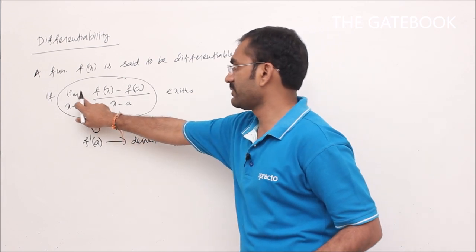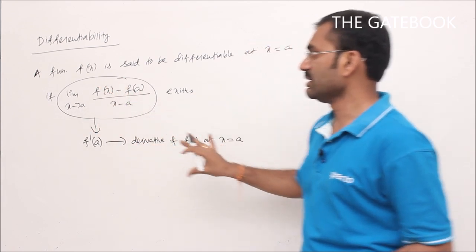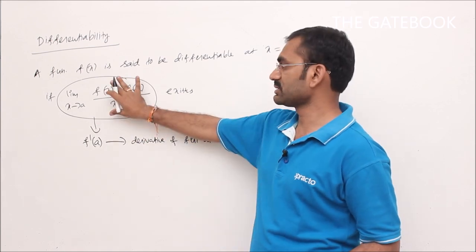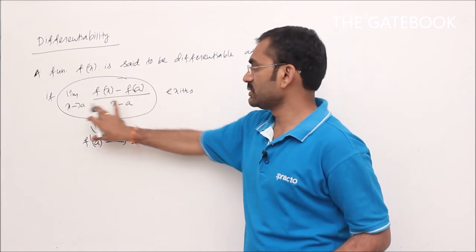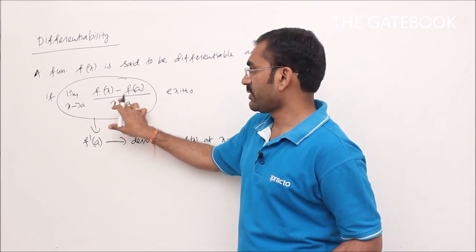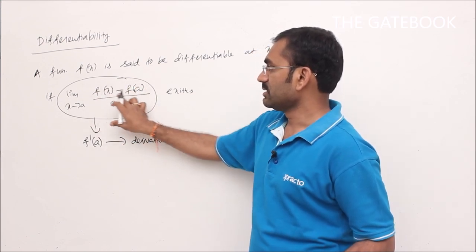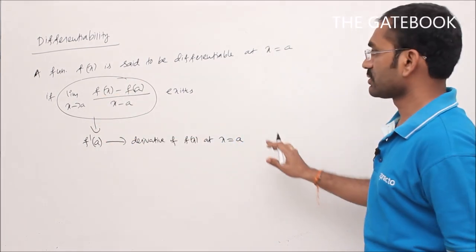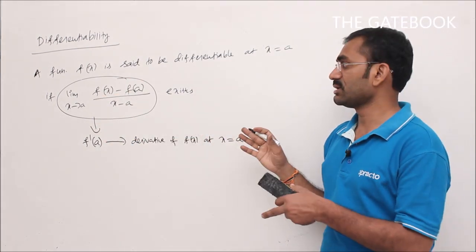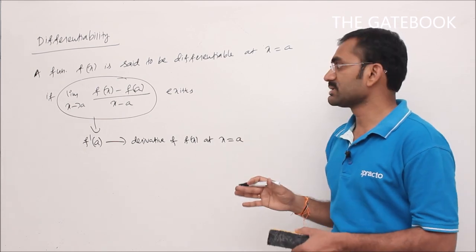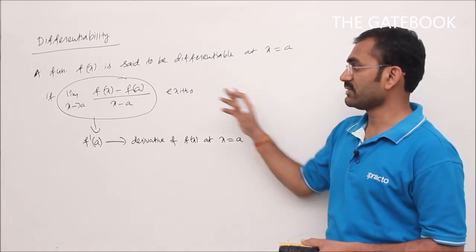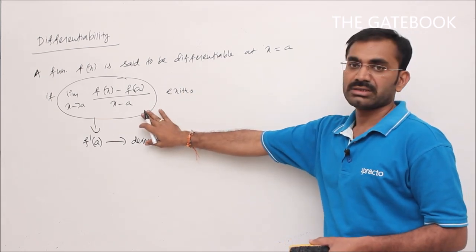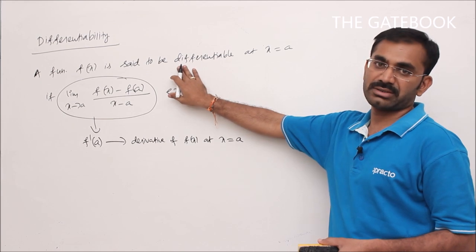So what I am saying here, the limit value exists. Limit value exists means the limit is always unique. The limit value of any function is always unique. So limit is unique means I can say that the slope of this function f of x at x is equal to a is unique. In that case I can say that the function f of x is differentiable. If the slope is not unique, that function is not differentiable.